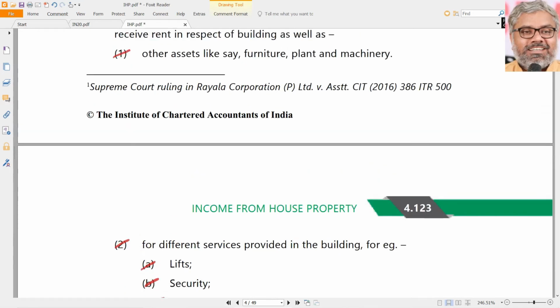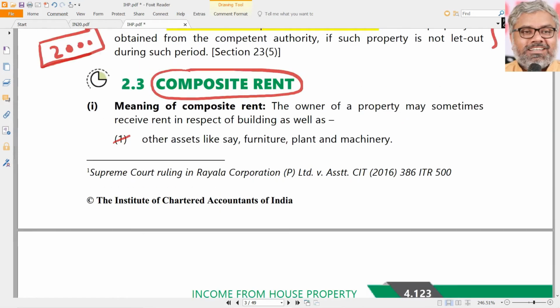For example, let us say a particular owner charges his tenant 20,000 rupees per month, example only, inclusive of furniture that has been provided by him. It's a furnished apartment, furnished house. So we are talking about income from house property, and we are not interested in income from furniture.